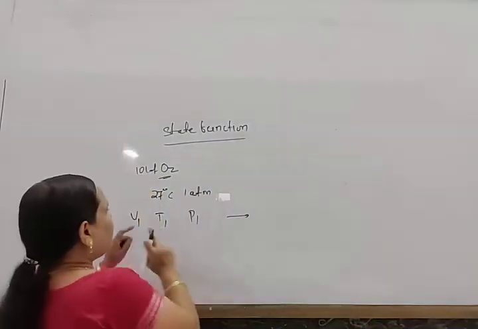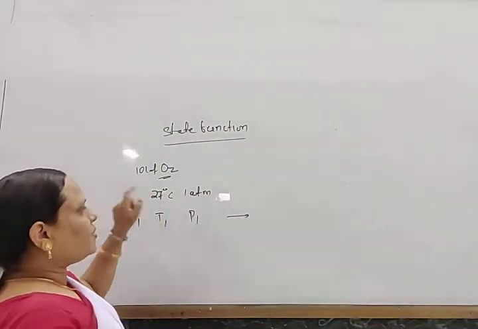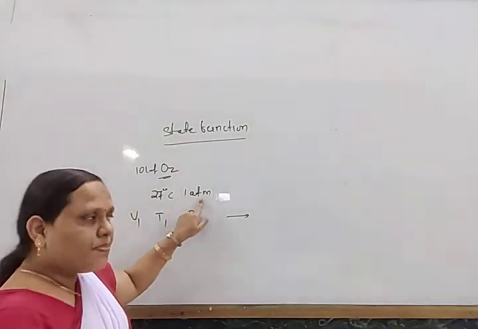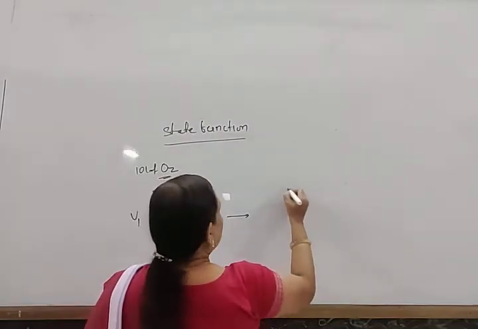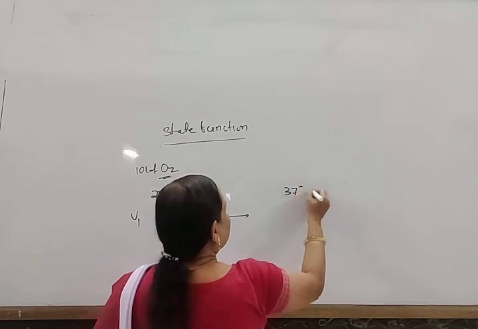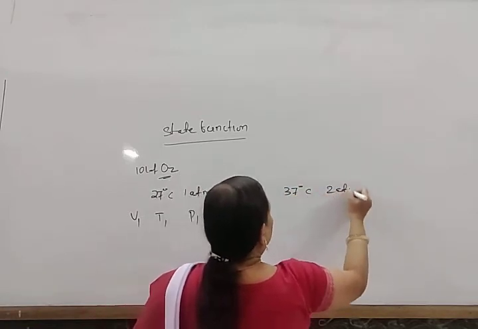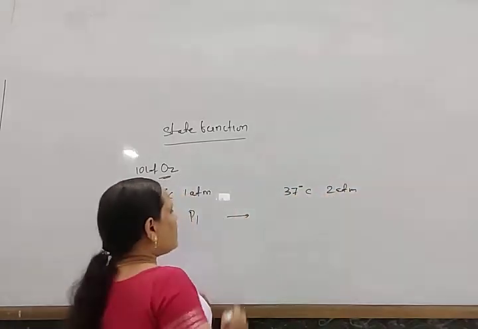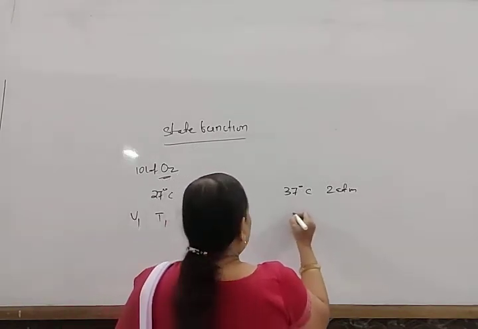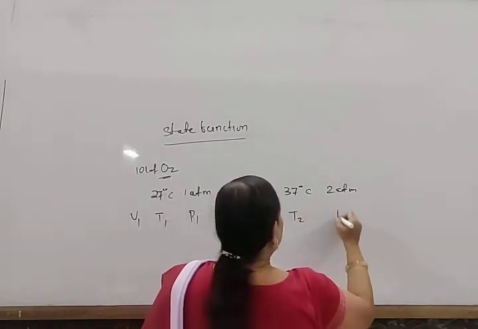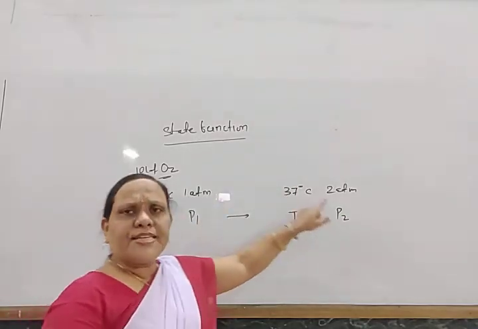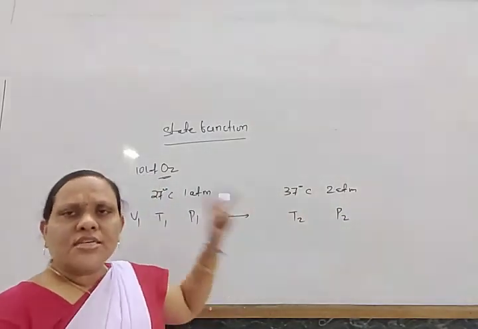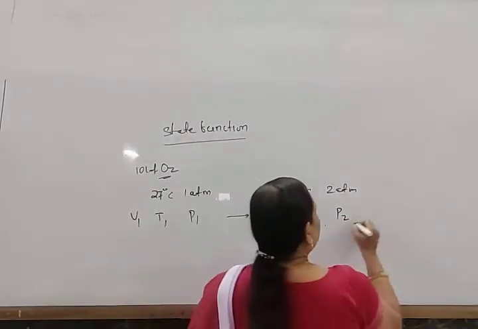Suppose it changes to another condition, say 37 degrees Celsius and 2 atmospheric pressure. So its temperature is T2 and pressure is P2, and obviously by changing temperature and pressure, the volume also changes. Suppose this volume changes to V2.